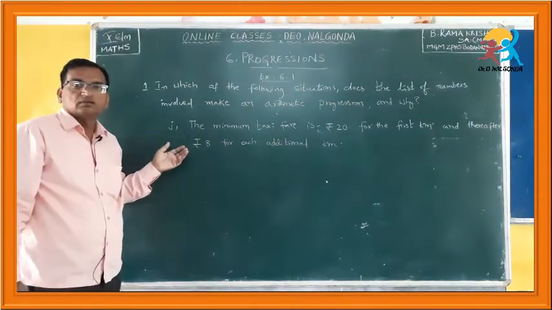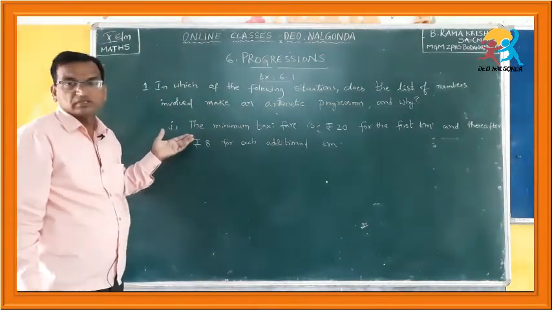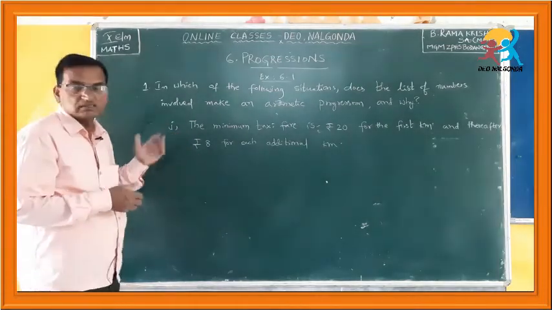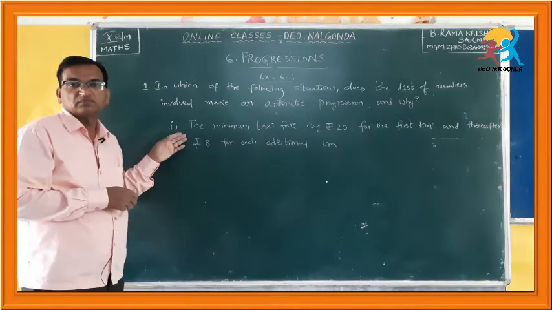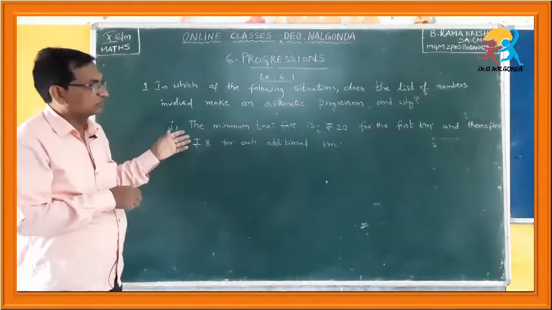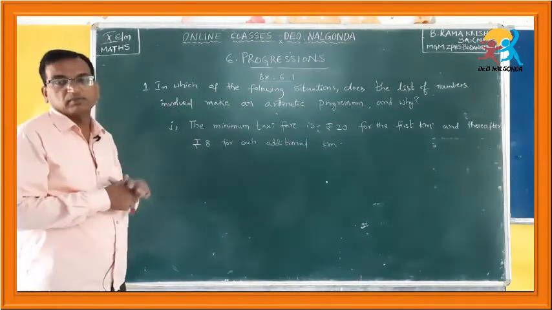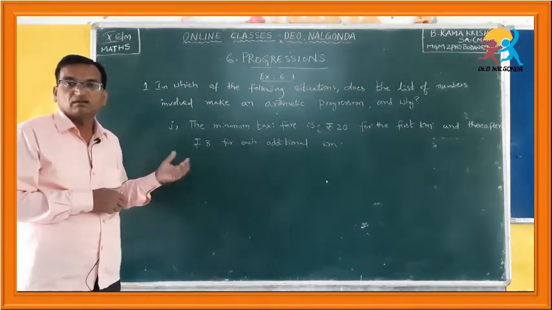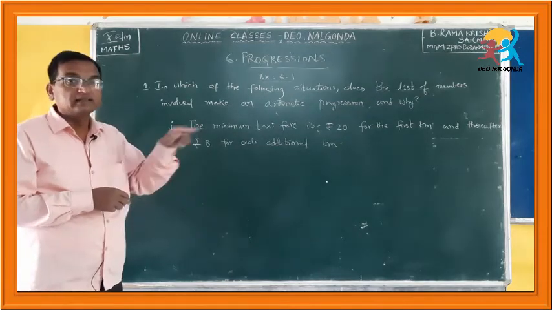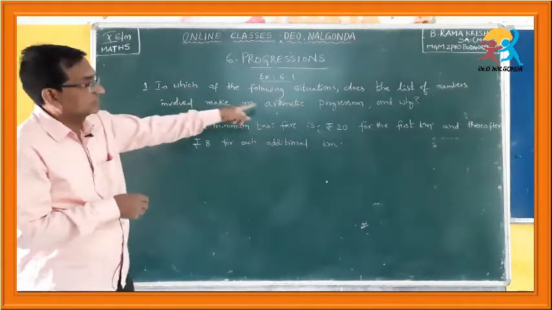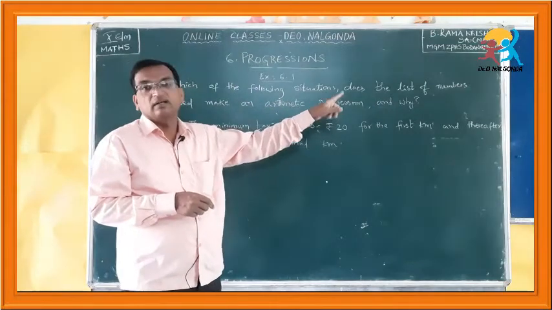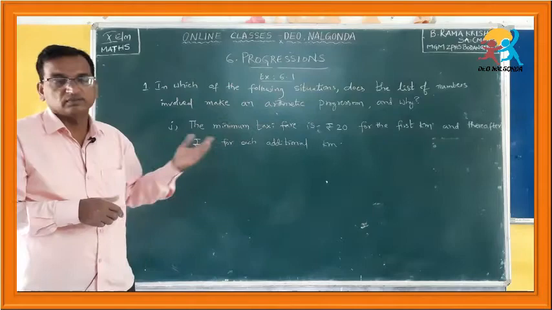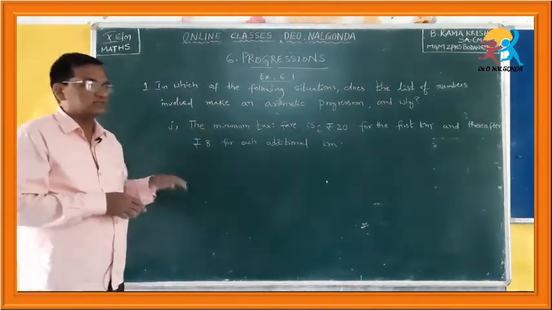For that, what do you think? He may give some list of numbers, but here the list is not given. This is a verbal problem. What you have to do is understand this verbal problem. By understanding it, you have to prepare a list or sequence of numbers, and then check whether that is an arithmetic progression, and you have to give reasons whether it is an arithmetic progression or not. So, for the findings you have to give the reasons.